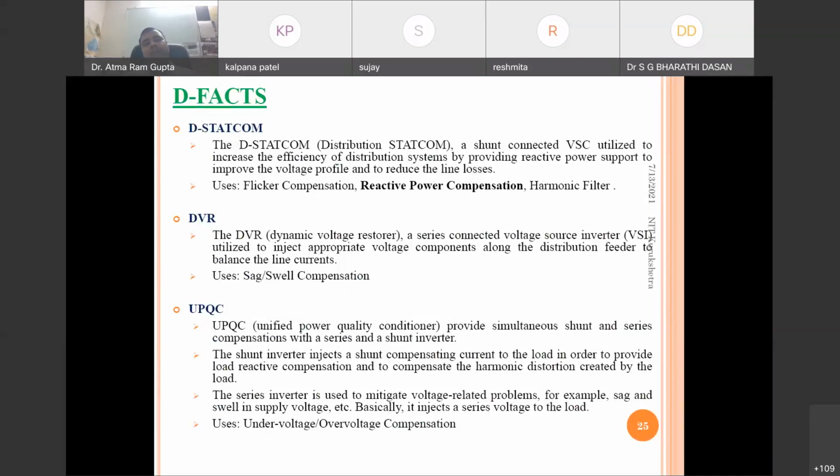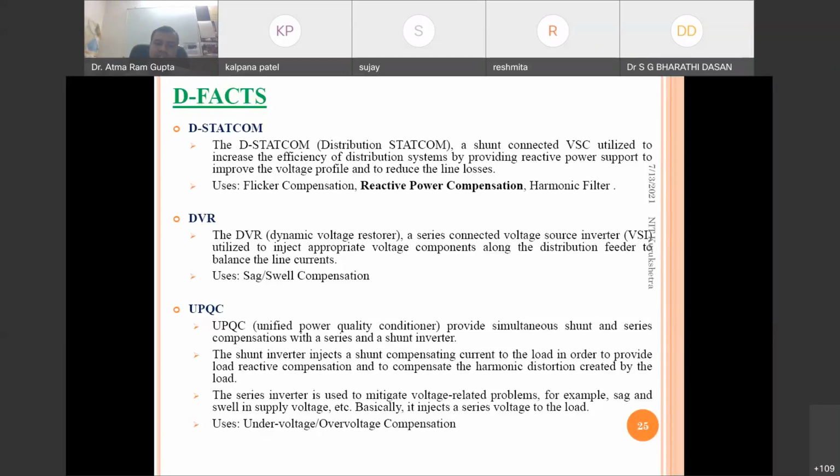If we connect in parallel it is like STATCOM, in shunt it is DSTATCOM, in series it will be DVR, and in series-parallel it will be UPQC, like UPFC in the transmission. In this particular lecture we will see about the DSTATCOM, and similarly DVR and UPQC